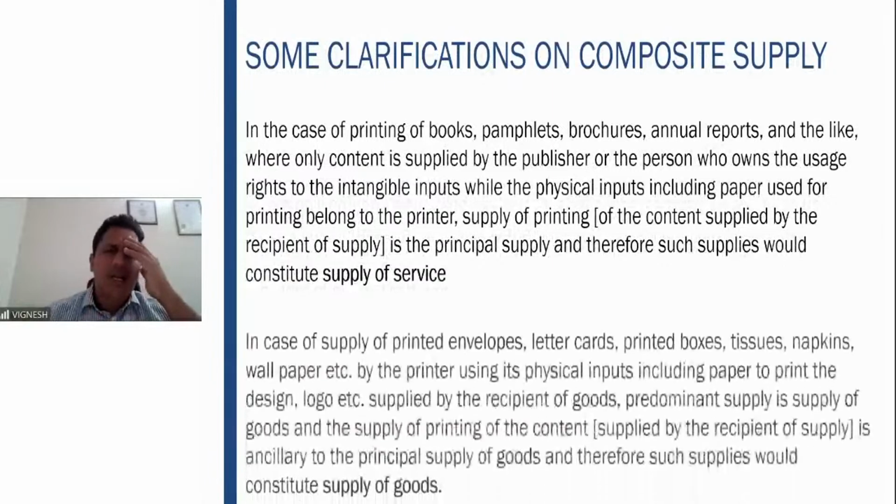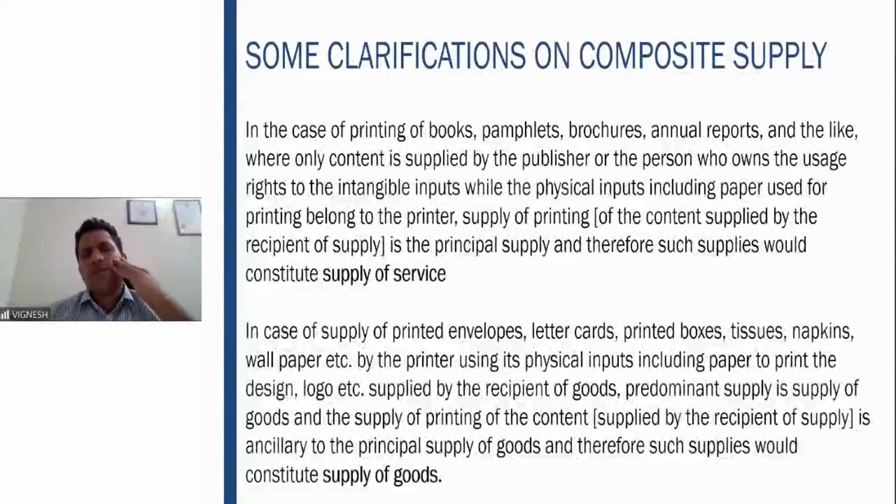Some clarifications with regard to mixed or composite supply were given for printing services. In case of printing services, there are two situations. In the first, the content is given by the publisher or the person who owns the usage rights to the intangible inputs, and physical inputs, paper, etc., are given by the printer. So two types of clarifications are given. In case of books, pamphlets, brochures, annual reports, etc., where only the content is given by the publisher or the person who owns the usage rights, and physical inputs are given by the printer, that case is a supply of service.